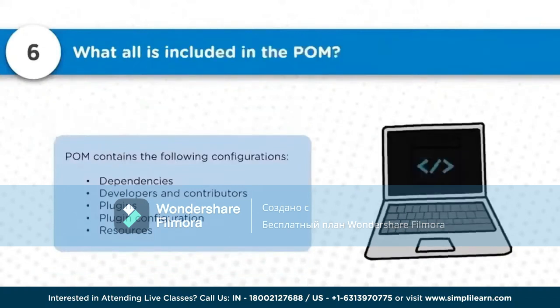Now, what is all included in the POM file? The different components included in the pom.xml file are the dependencies, developers and contributors, plugins, plugin configuration, and resources. These are the typical components of a pom.xml file, which can be the same for a lot of projects. You can do some customization, and then the same POM file can be reused for other projects also.